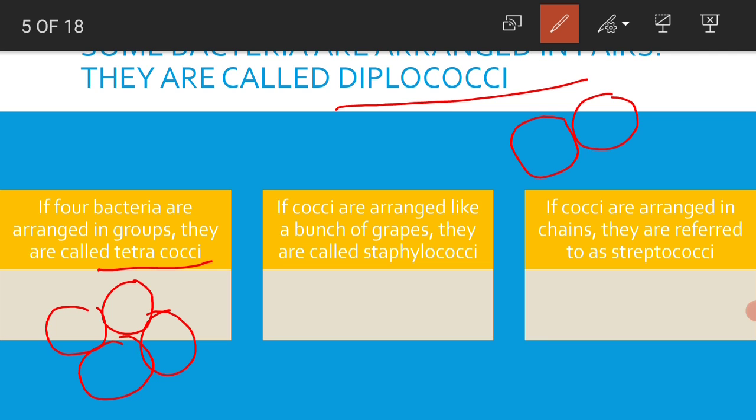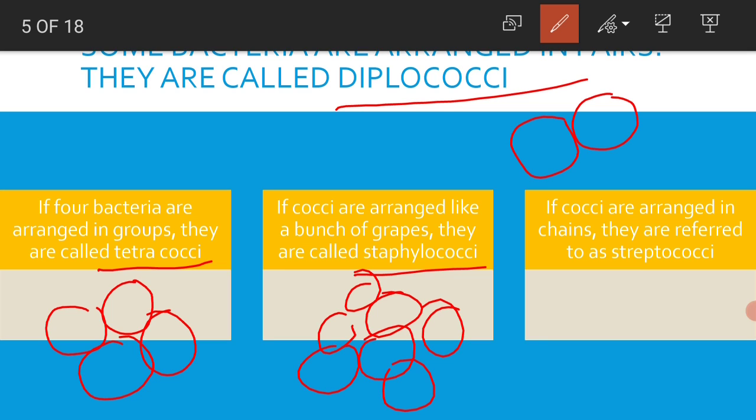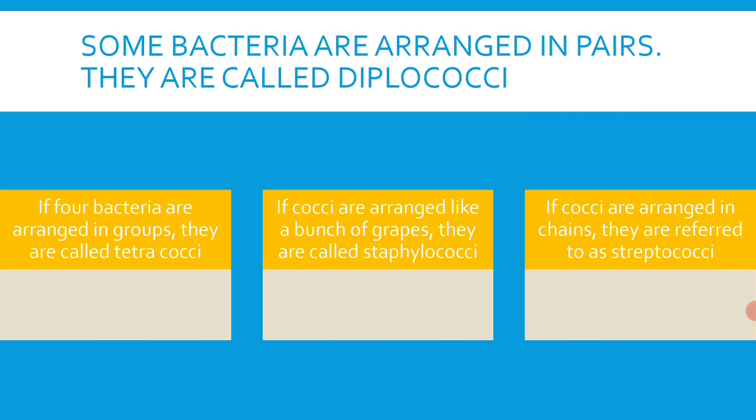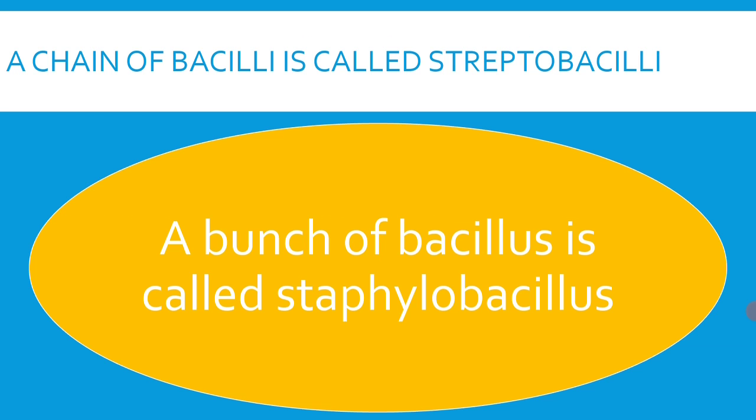If cocci are arranged like a bunch of grapes like this, then that is called staphylococci. If cocci are arranged in chains, they are referred to as streptococci like this. If they are linear and arranged in the form of a chain, it is called streptococci. So, that is about the true bacteria, whereas there are also archaebacteria which can withstand extremes of temperature and salinity. So, that is about this particular kingdom, namely Monera.